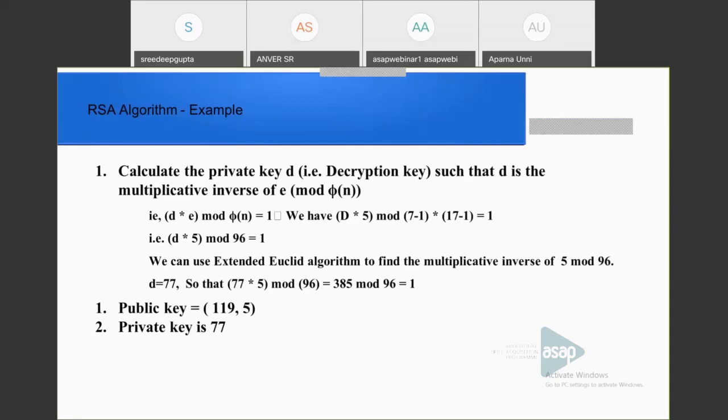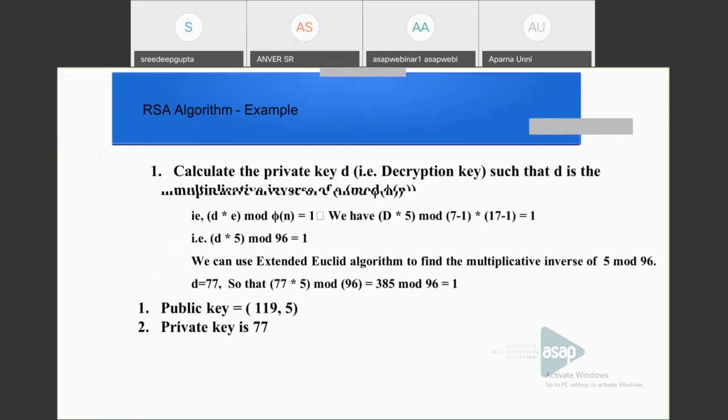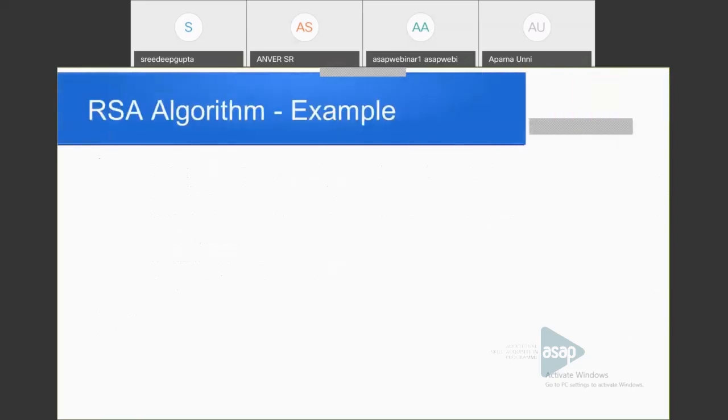Using the extended Euclid algorithm, we will get D as 77. So here the public key is n equal to p into q, 7 into 17, 119, and e, that is 5, and the private key is 77. This private key is available to Bob, the recipient.